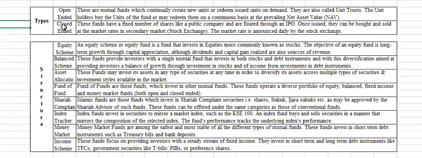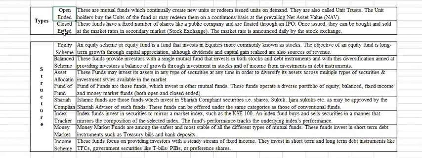But for closed-ended mutual funds, the number of shares or units is fixed. Once they issue all their shares or units, after that they cannot issue new units. But open-ended mutual funds can issue new units as well.